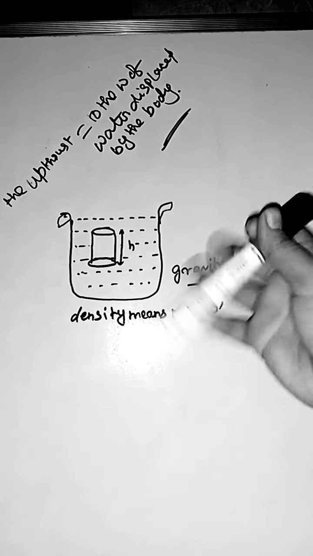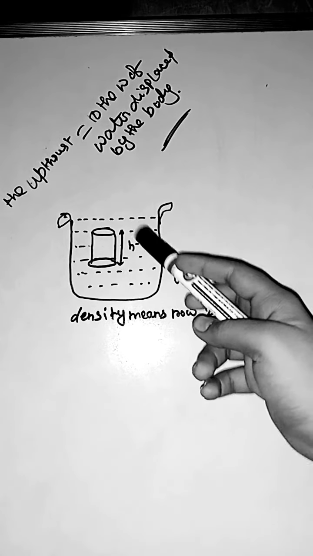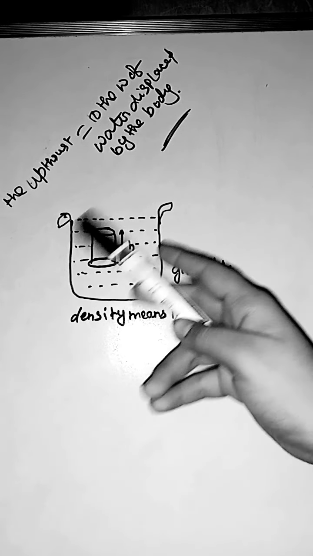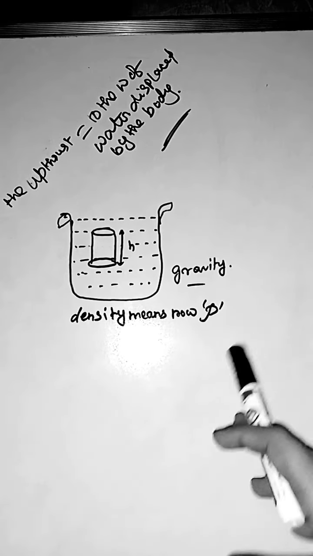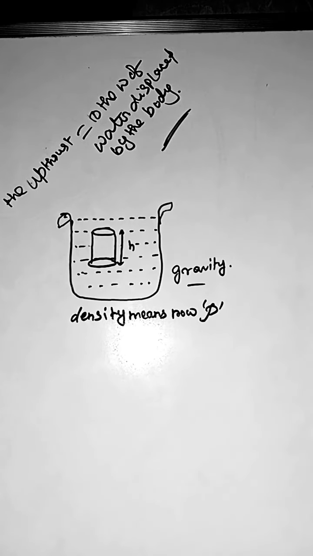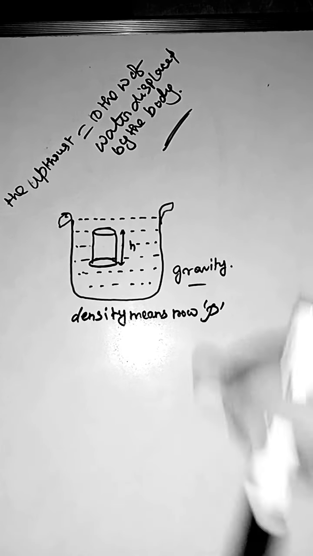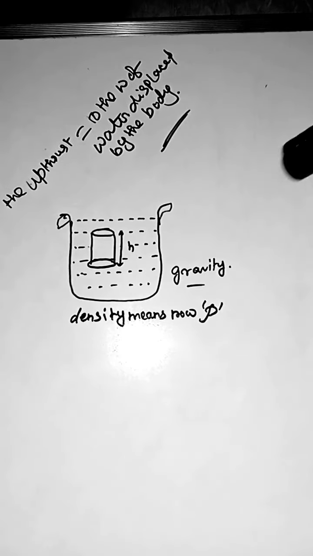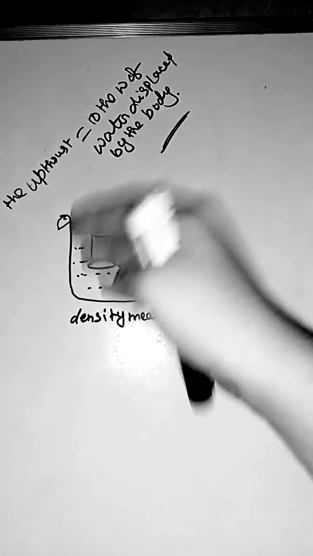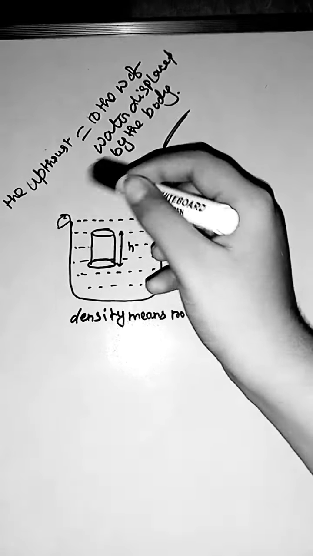See, I take one beaker over here which is full of water, and a cylinder is immersed in the water. It was floating.